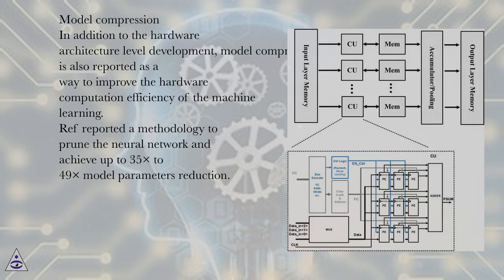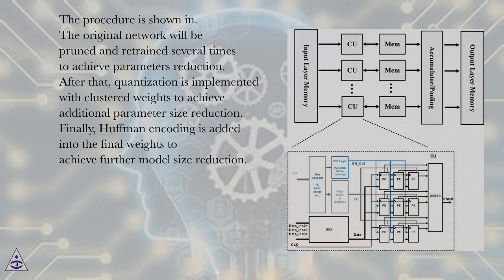Model compression. In addition to the hardware architecture level development, model compression is also reported as a way to improve the hardware computation efficiency of machine learning. REF reported a methodology to prune the neural network and achieve up to 35 times to 49 times model parameters reduction. The procedure is shown in.